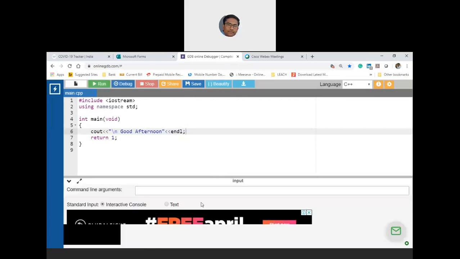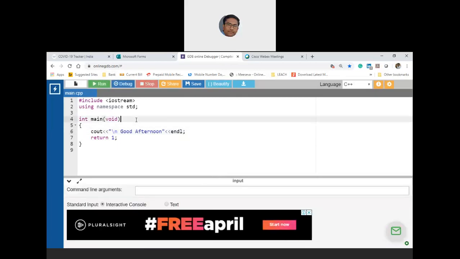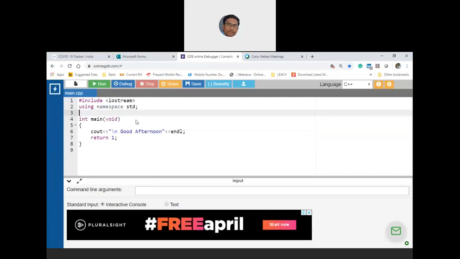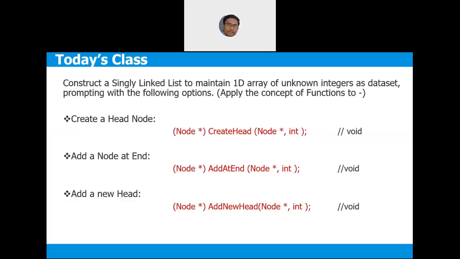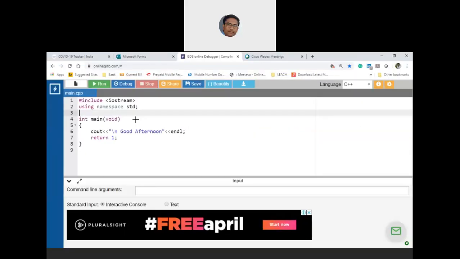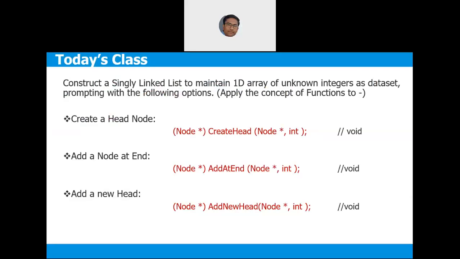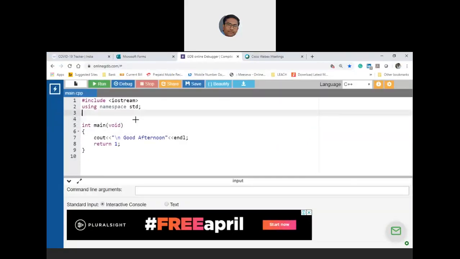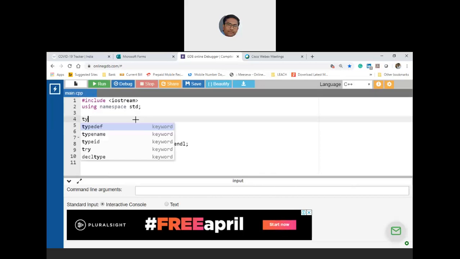Okay, fine. Let us start writing our requirements. I'm making a transition between the slide and the C++ IDE. Are you in a position to see the same transition? Okay, good. Now I'm writing the first line.